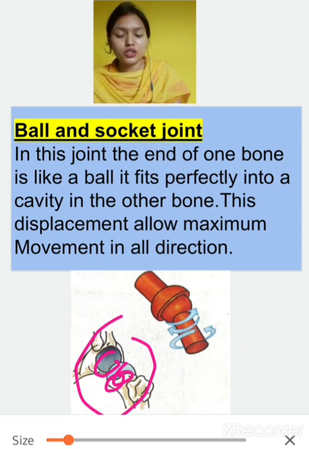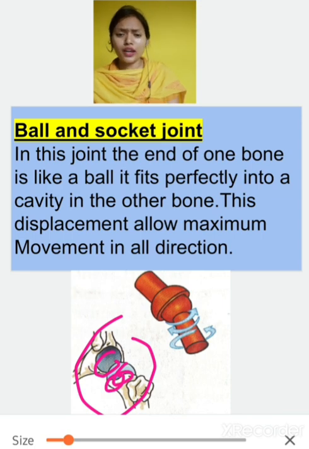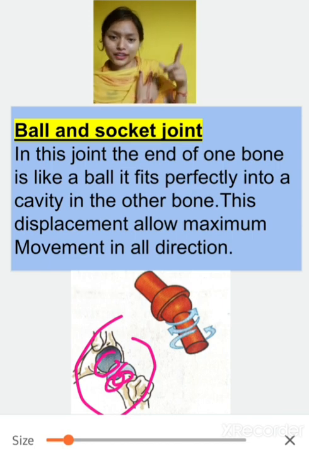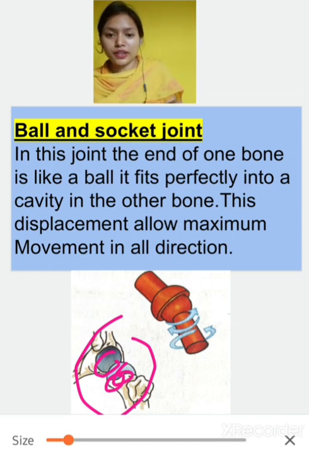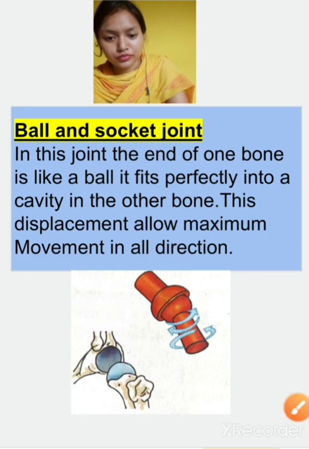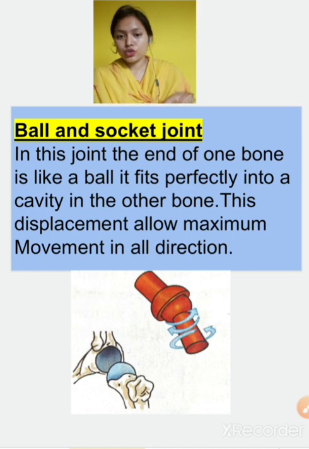So in this joint, the end of one bone is like a ball and it fits perfectly into a cavity in the other bone. This arrangement allows maximum movement in all directions. We can move our hand in all directions. This is the presence of the ball and socket joint, and they are present in our shoulders.